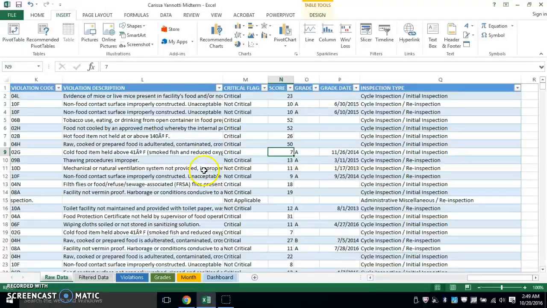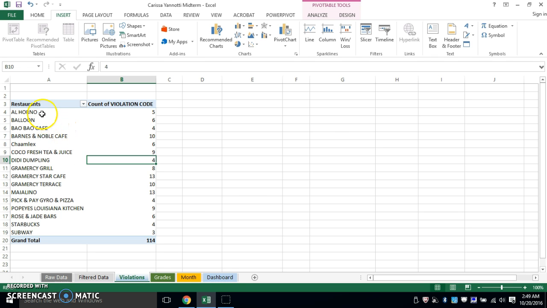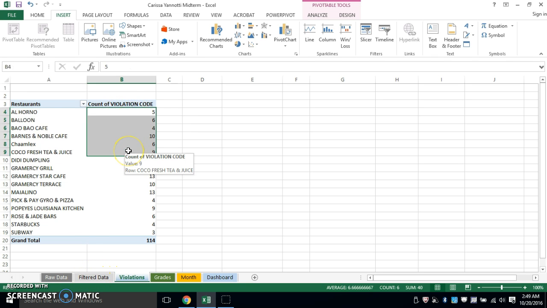So I'm just gonna show you now how I took the filtered data, which is right here, and I made pivot tables. So I just went to insert pivot table, and these 3 tabs right here that are color coded are my pivot table. So my first one was violations, and now these are all of the restaurants that are within my filtered data that I used. And these are the count of violations. It's not the score, it's the total number of violations that they have received.